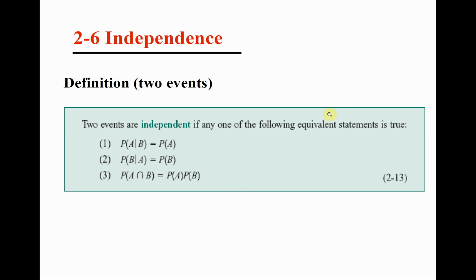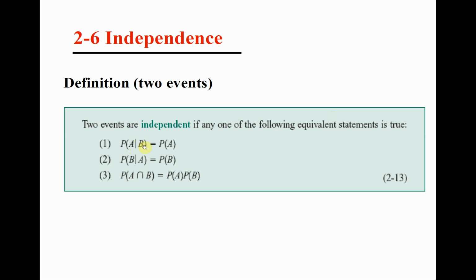Now the next concept is independence. We have been talking about two events here. We talk about conditional probability. What is the probability of an event given that we know another event has occurred, has happened? So we have event A and we have event B, like getting an A in the course and having attended all the lectures. This is a conditional probability.